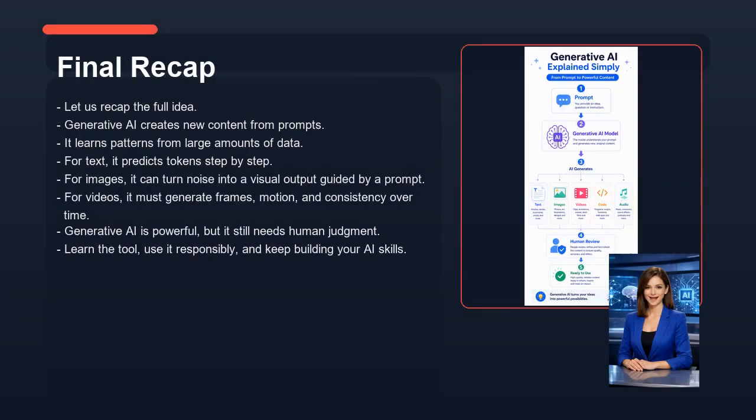Now let's look at the final recap. Let us recap the full idea. Generative AI creates new content from prompts. It learns patterns from large amounts of data. For text, it predicts tokens step by step. For images, it can turn noise into a visual output guided by a prompt. For videos, it must generate frames, motion, and consistency over time. Generative AI is powerful, but it still needs human judgment. Learn the tool, use it responsibly, and keep building your AI skills.